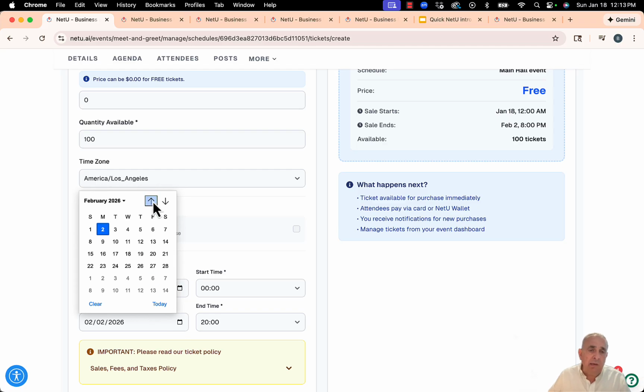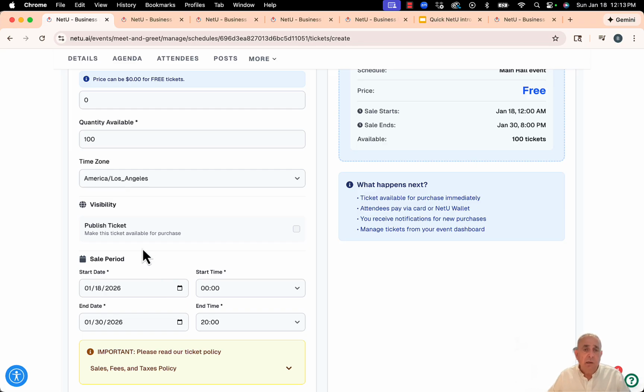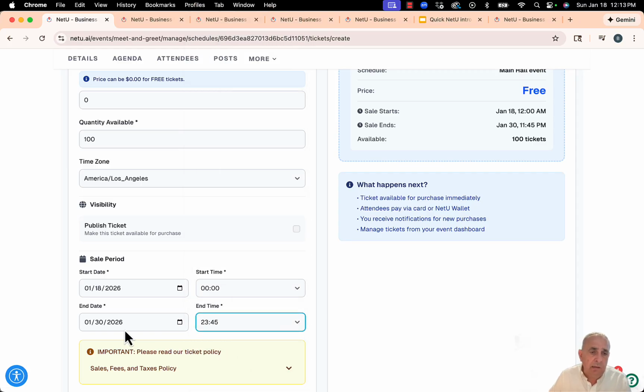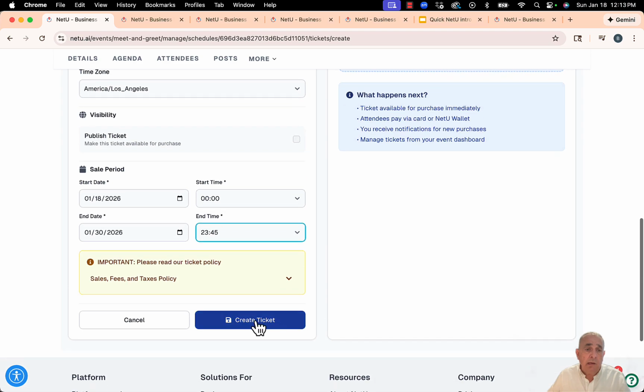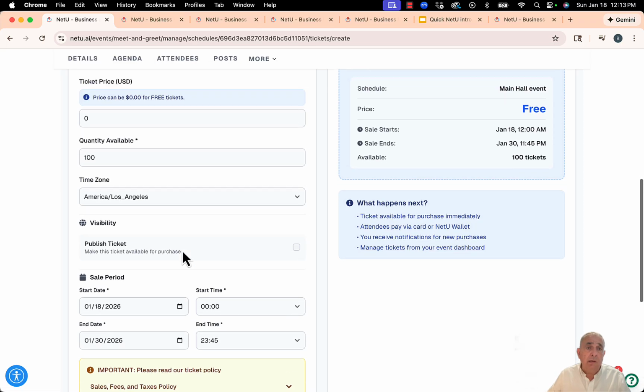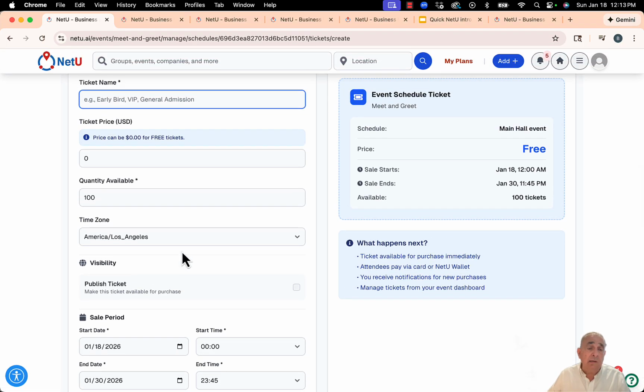So maybe we're going to make it end on, let's say, Thursday, the 30th of this month. And the start time and end time is okay. Yes, no problem here. You can put whatever start and end time, and then I'm going to create my first ticket. So my first ticket is a free ticket, and now I'm going to create another ticket.